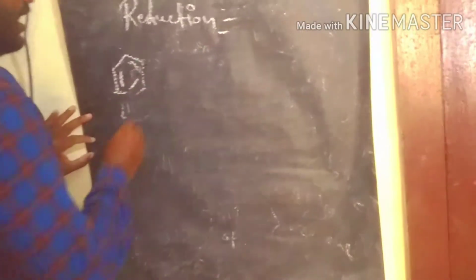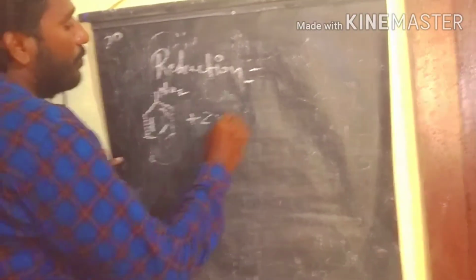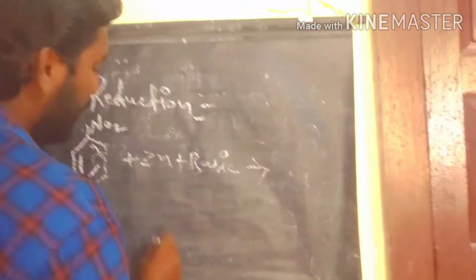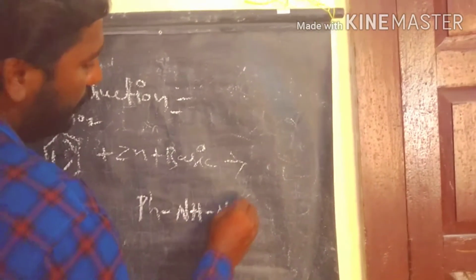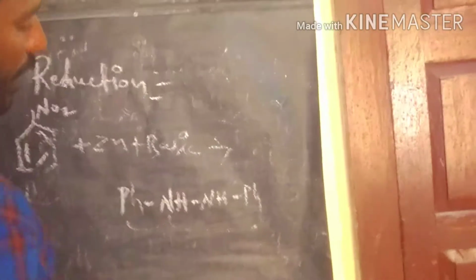So if it is an acidic medium, finally what is the product? We are getting aniline. If we are using a basic medium, what is the product? In the basic medium we are getting hydrazobenzene. So that we call hydrazobenzene.